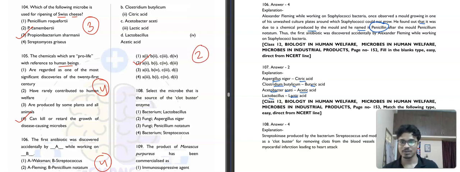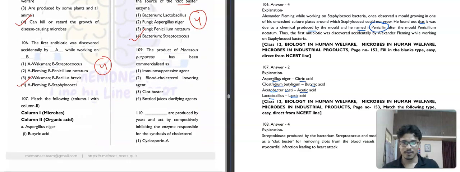Then moving to the next question, select the microbe that is the source of clot buster enzyme. Bacteria Lactobacillus, fungi Aspergillus niger, fungi Penicillium notatum, bacterium Streptococcus. First, you know that streptokinase produced by bacterium Streptococcus, modified by genetic engineering, is used as a clot buster. Okay, so removing clot from the blood vessel. So the fourth option here will be our correct answer.